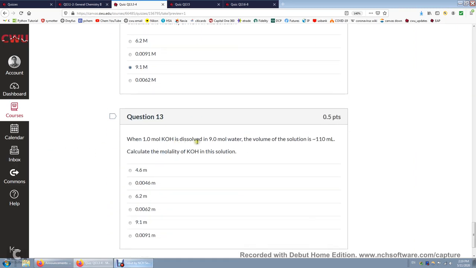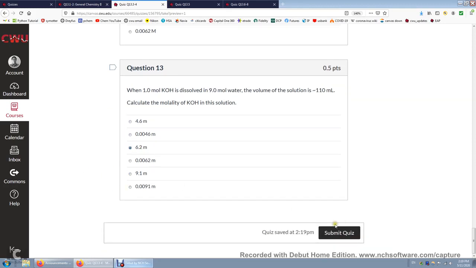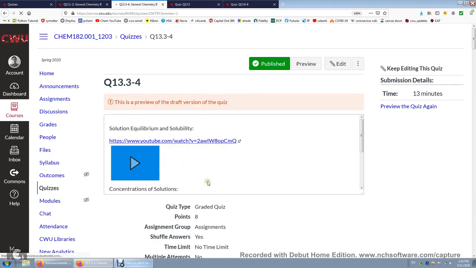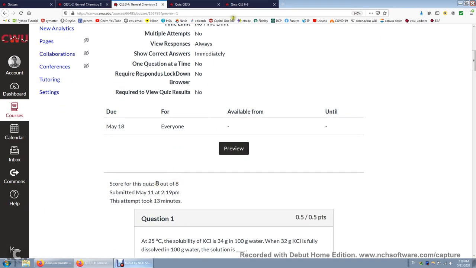When 1 mole KOH is dissolved in 9 moles of water, this time we're going to calculate the molality. Molality is the number of moles of the solute divided by the mass of the solvent in kilograms. So if we look at the molar mass of water, it's 18. 18 times 9, it's 162. We're talking about 0.162 kilograms. So it's going to be 1 over 0.162. So it's going to be 6.2 molal, and we submit the quiz. 8 out of 8.